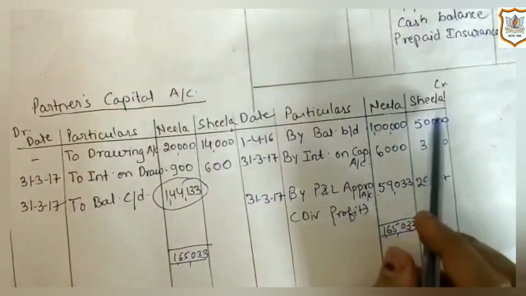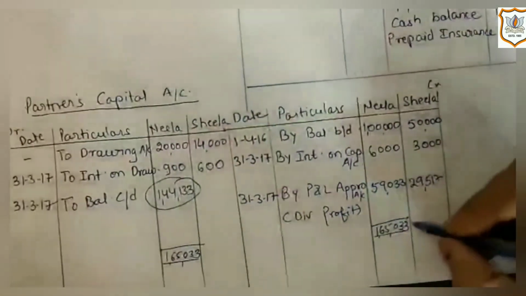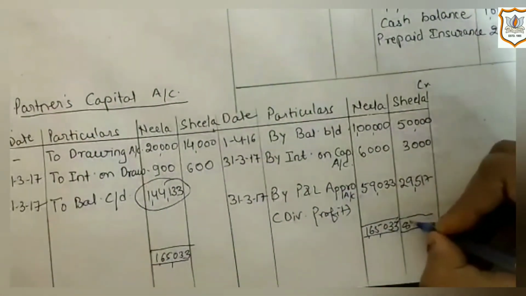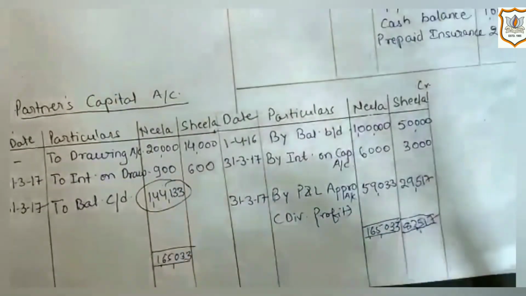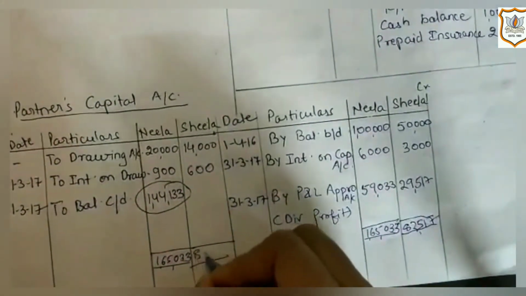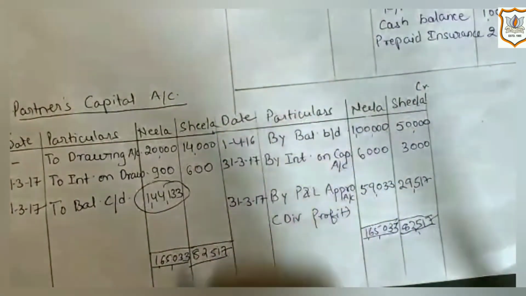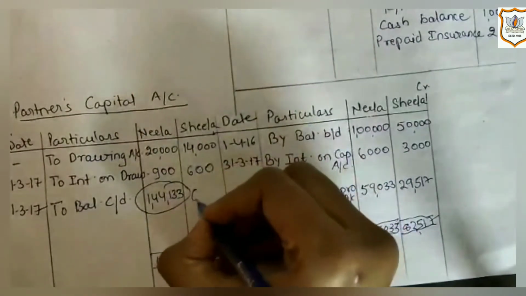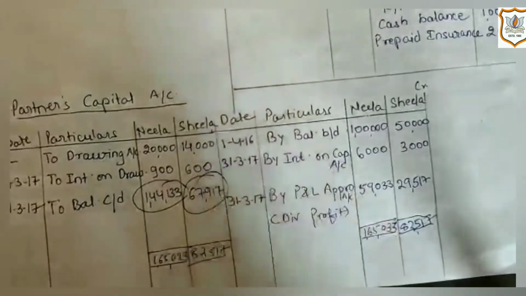Similarly, we will close capital account of Sheila. Here total is 82,517. So in this way we will get closing capital of Sheila, which is 67,917.